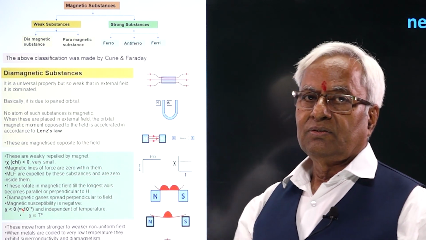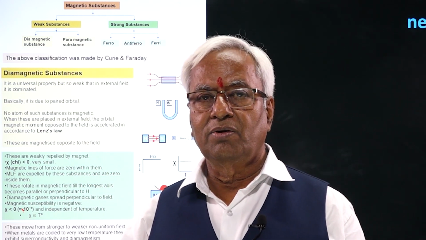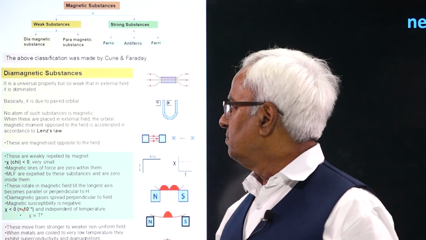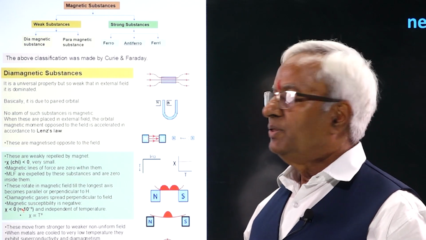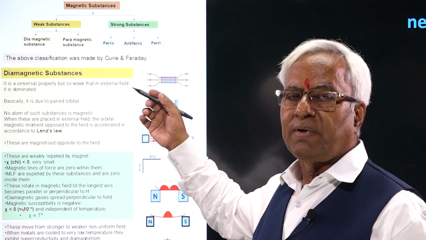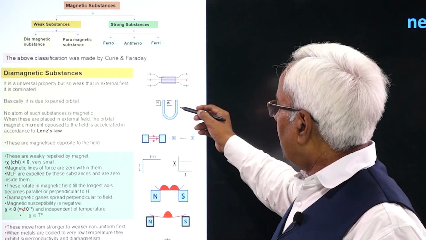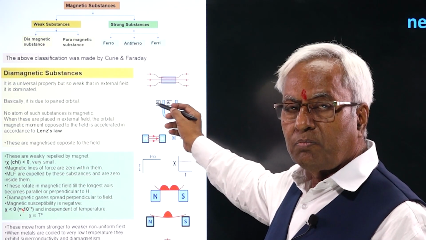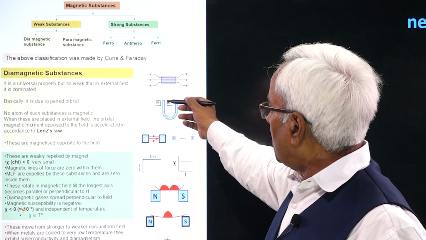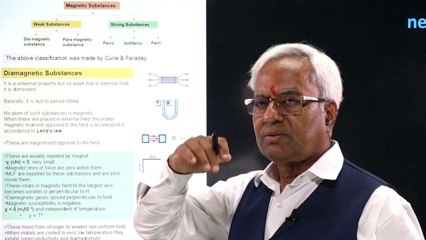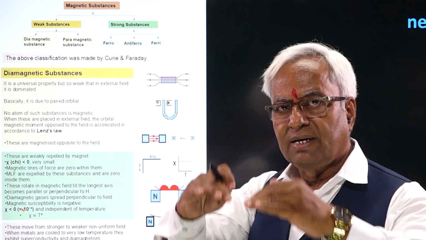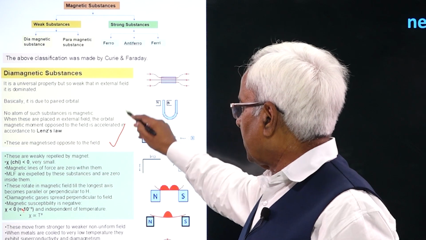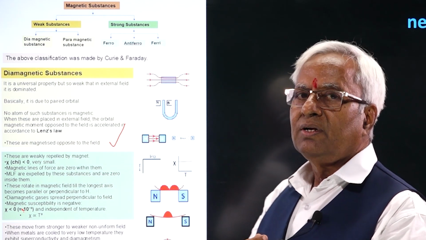The diamagnetic substance will always have a tendency to be perpendicular to the external magnetic field. These will always be repelled by an external magnet, as shown over here. You see, if you place the magnetic poles near the mouth of this U tube, the substance that is of diamagnetic nature will be repelled from it. These are magnetized opposite to the field.